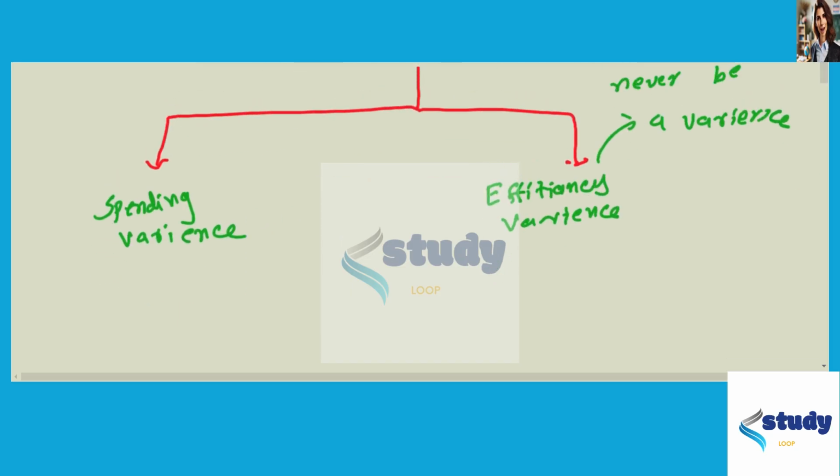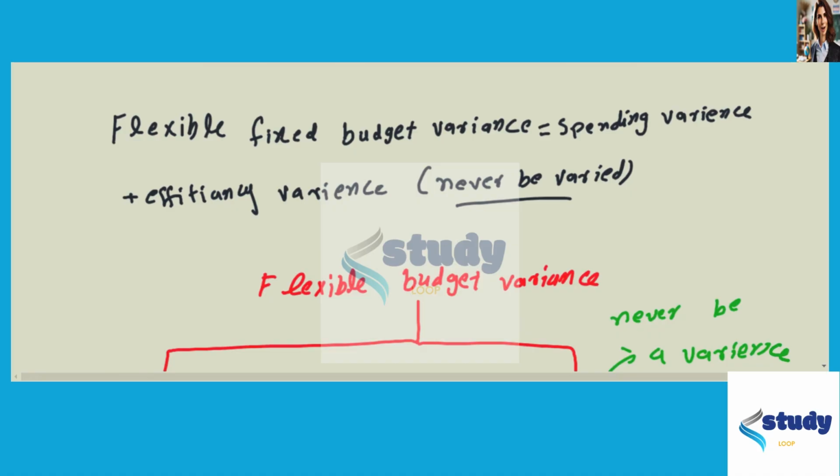So there is never an efficiency variance for fixed overhead because managers cannot be more or less efficient in dealing with an amount that is fixed regardless of the output level, right? So the result is that the flexible budget variance amount is the same as the spending variance, right? So the spending variance for fixed manufacturing overhead, right? So these are the relationships for fixed manufacturing overhead variances.